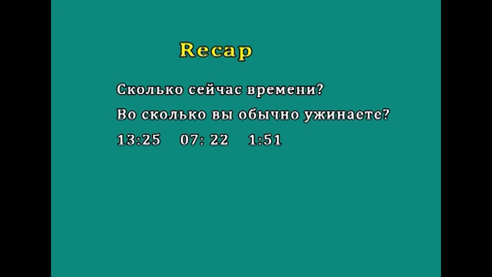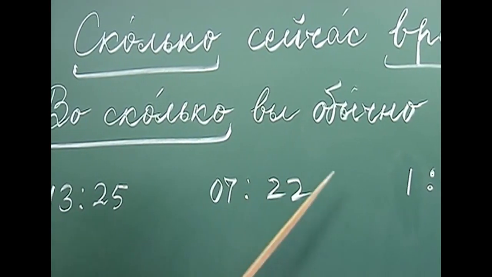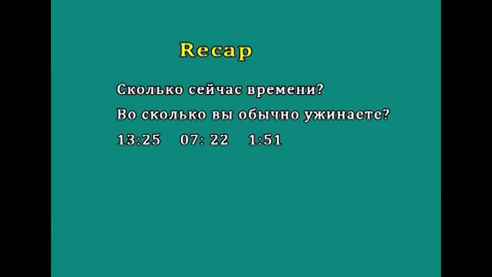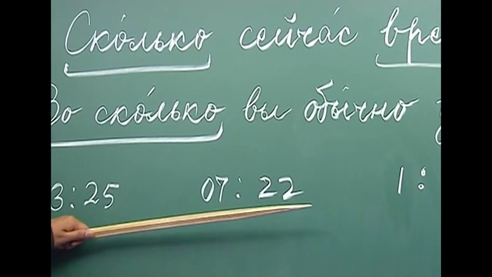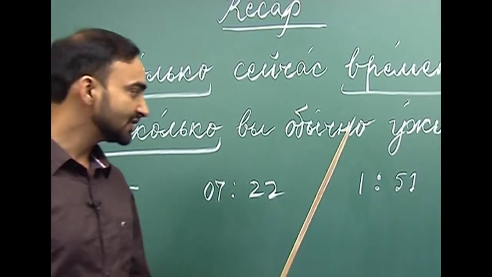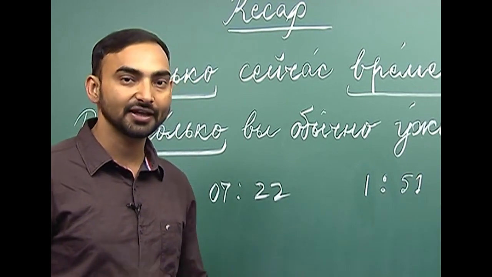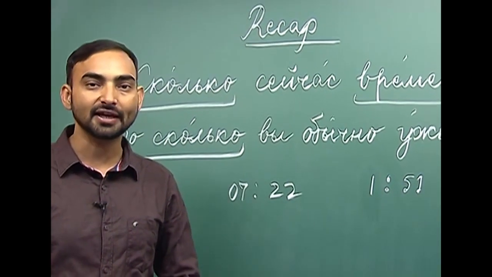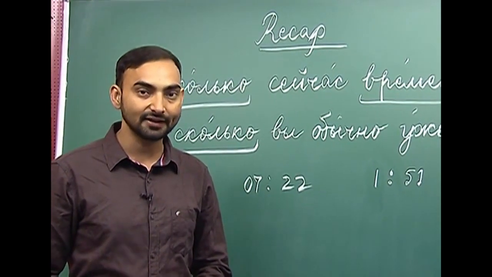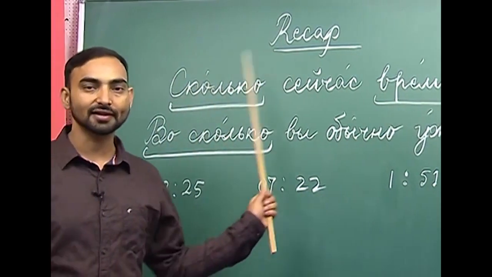What about 7:22? How do we say 7:22 in Russian? 7 часов 22 минуты. Here the last number is 2. So, with 2 we are supposed to use минуты. 7 часов 22 минуты. 1:51, час 51 минута. So, here минута will be used, and минута is a feminine gender noun, that is why we will use одна, will not use один or одно. So, this is how we answer this question, сколько сейчас времени.